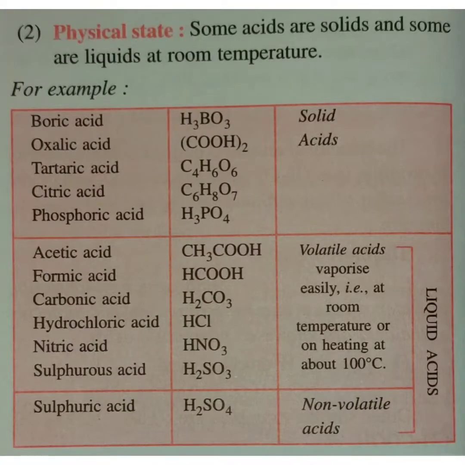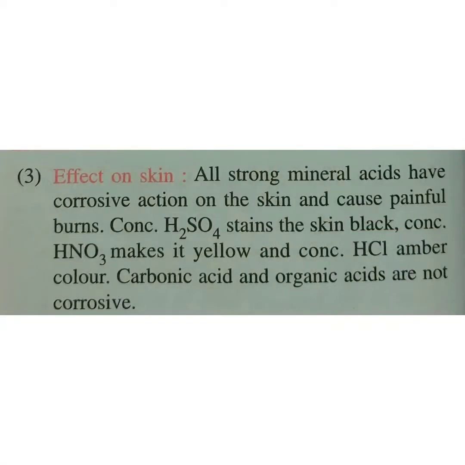And what do you understand by volatile acids? That is, they vaporize very easily at room temperature or by heating at about around 100 degrees. So these acids can form fumes at around room temperature to 100 degrees Celsius, and hence they are called volatile acids.